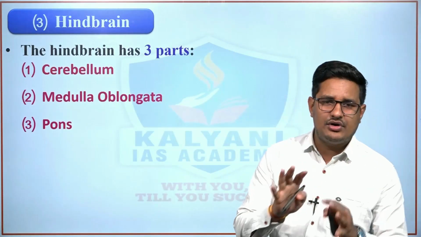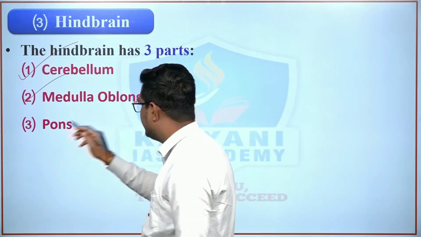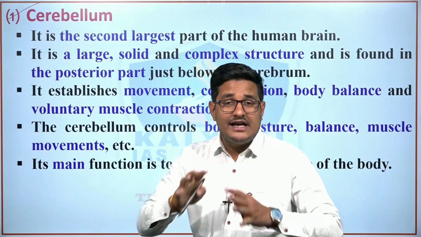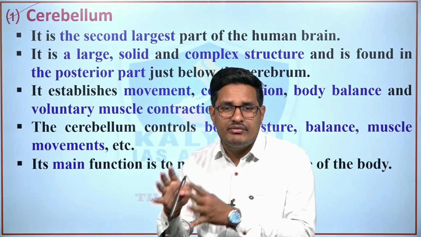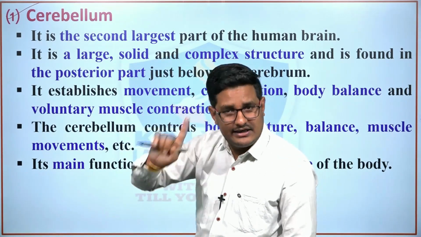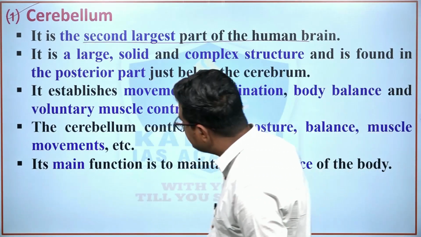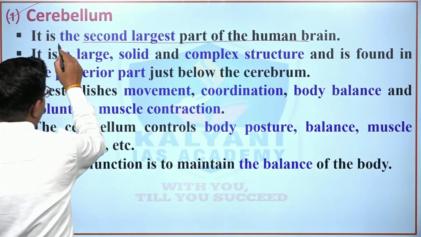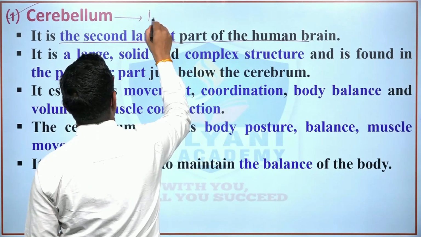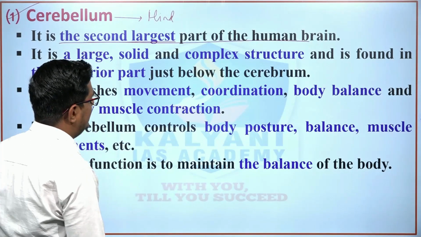So there are three parts of the hindbrain. The first is cerebellum, second medulla oblongata, and third pons. The first is cerebellum. Remember, cerebrum is the largest portion of the human brain, whereas cerebellum is the largest portion of the hindbrain. Clear? And it is the second largest part of the human brain. Concentrate here. Cerebellum is the second largest part of the human brain, and the cerebellum is the largest part of the hindbrain. Clear?